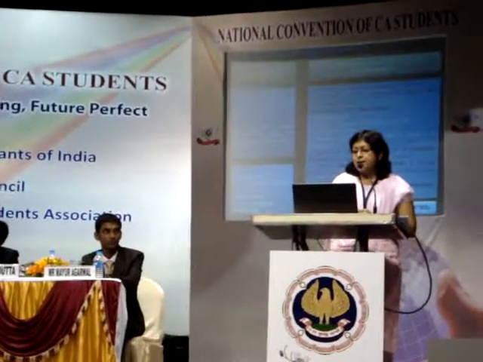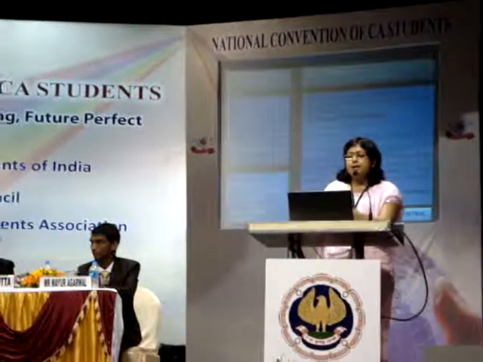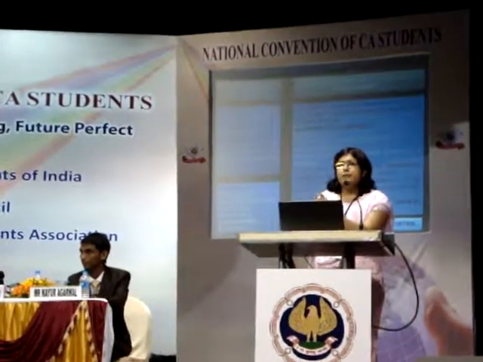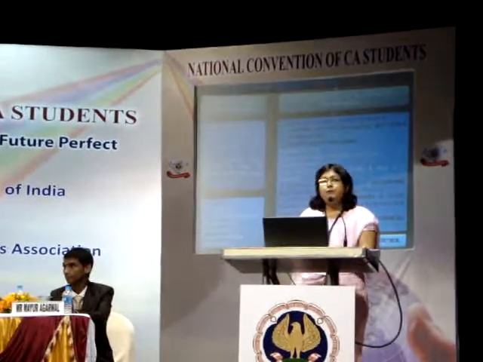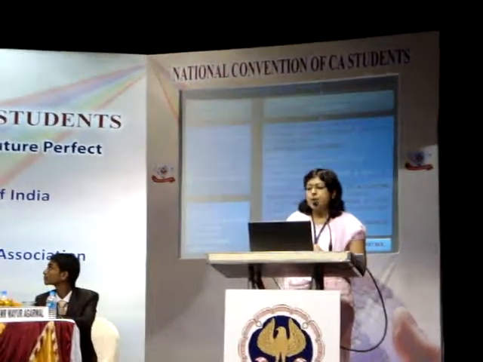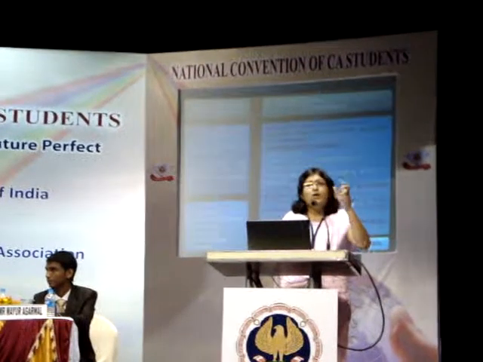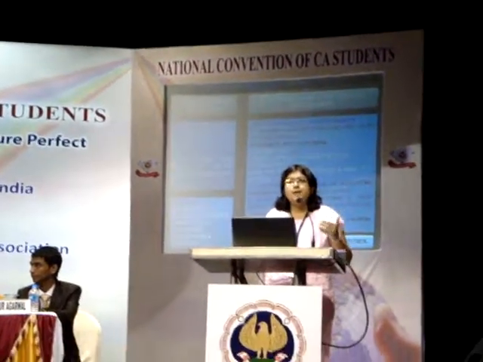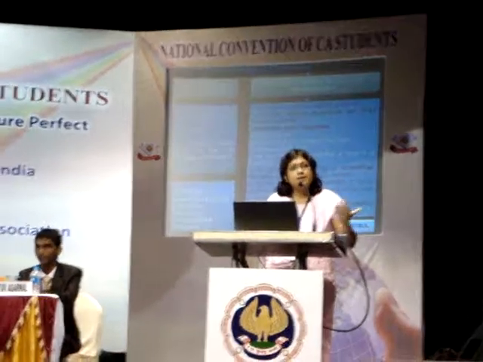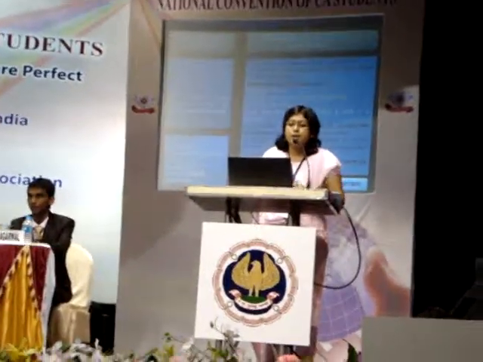Next, understanding the entity and its environment, a very important point. The auditor needs to understand the industry nature, the industry life cycle pattern, and the basic features of an industry: whether it's seasonal, whether there are fluctuations in that industry, and how supportive the government is. Like in the cold chain sector, the government is providing different subsidies, capital subsidies.